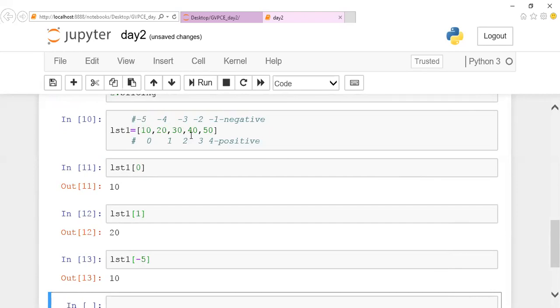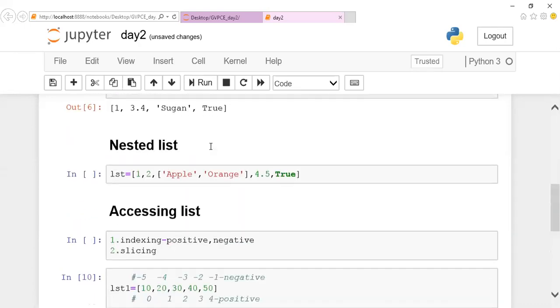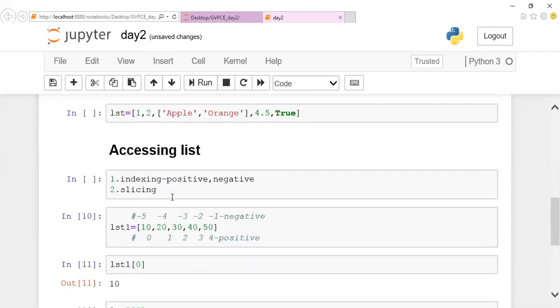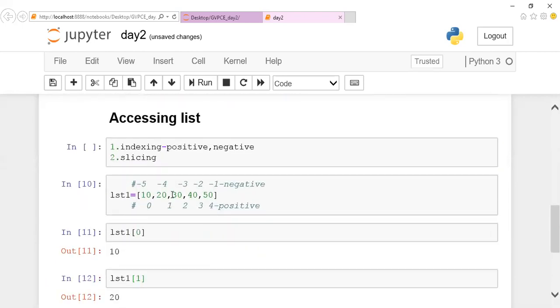I'll come next to nested. Just listen to it. I'll come to nested next, guys. Is it clear? Is this topic clear? Okay, good. Now I'll move on to nested. Just let me complete this by using the basic one, then I'll go with the next one.